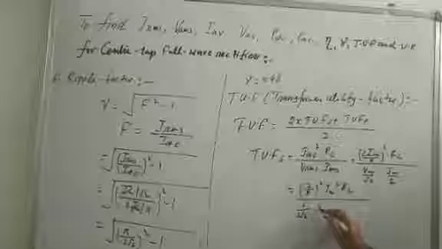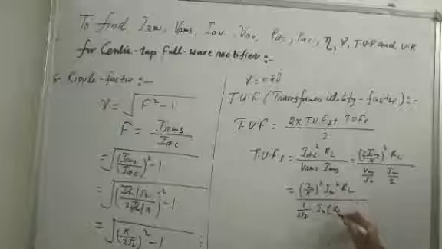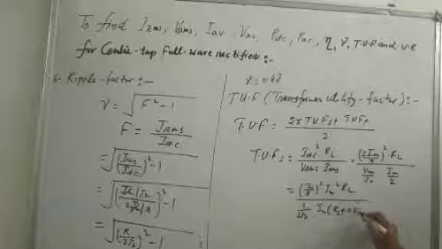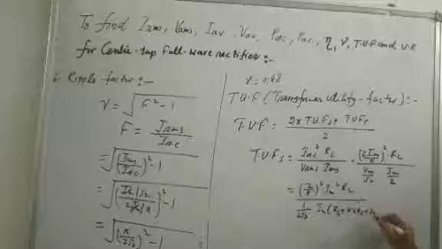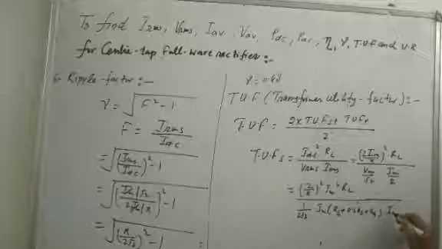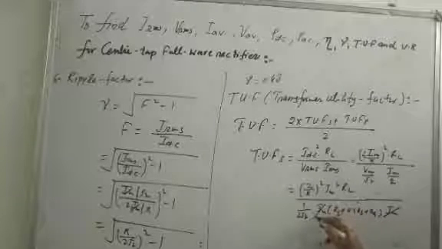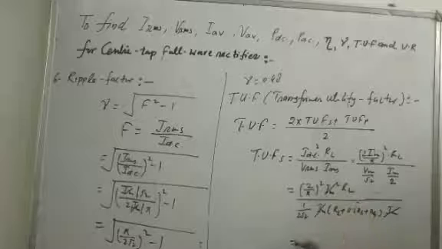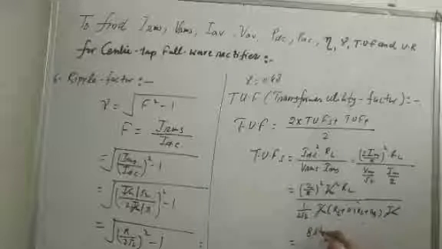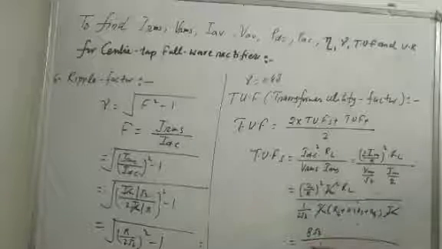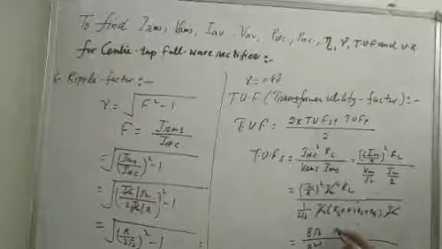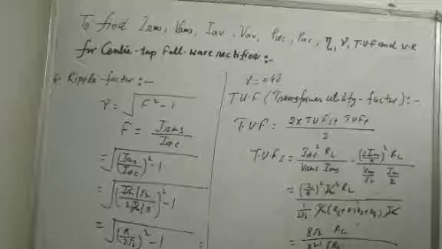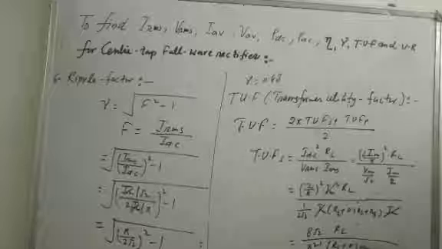Vm you can write as Im into RL plus 0.5 RS plus RF into Im. So Im square cancels out. This is equal to 8 root 2 by pi square into RL divided by RL plus 0.5 RS plus RF.